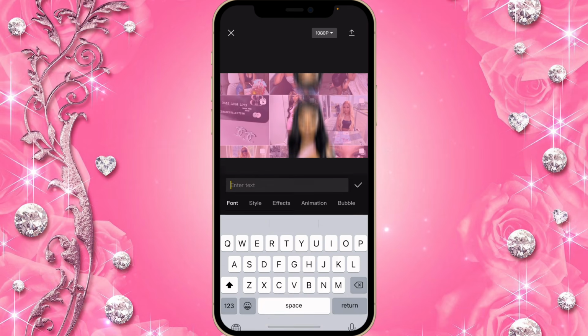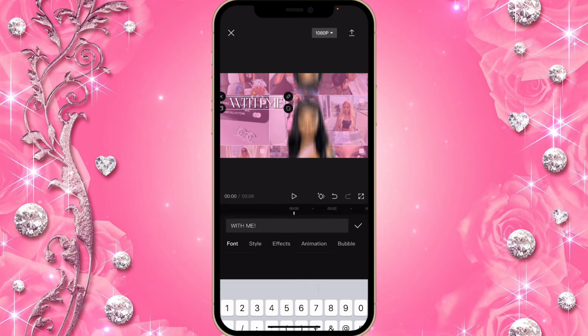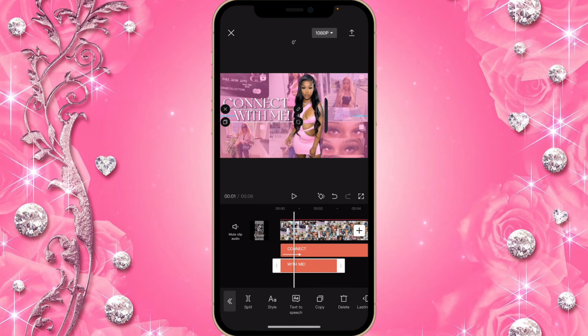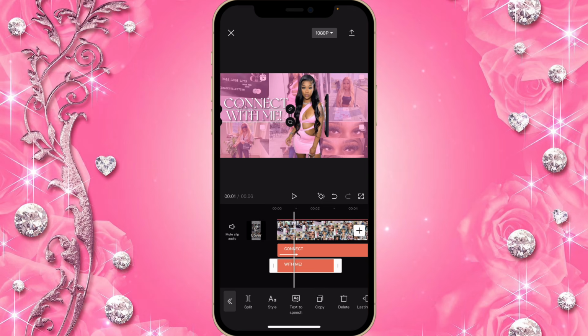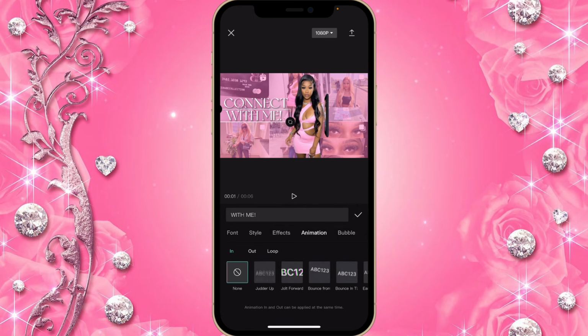Then after that, I typed in with me. It should already put the shadow automatically by itself. So after I typed in with me, I went on to style and then animation, and I chose exactly the same animation as I chose for the connect one, which is squeeze.